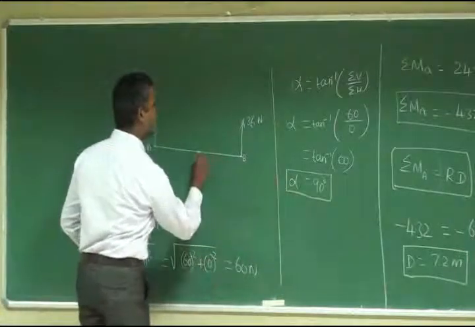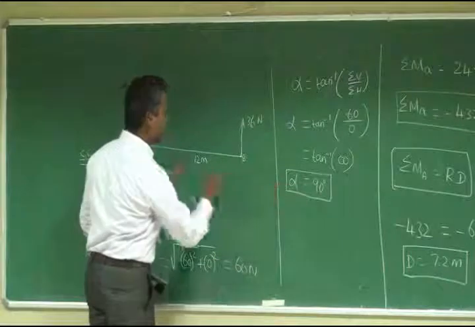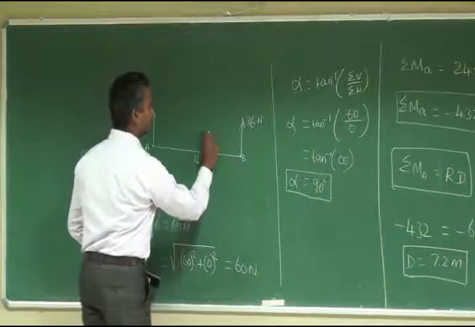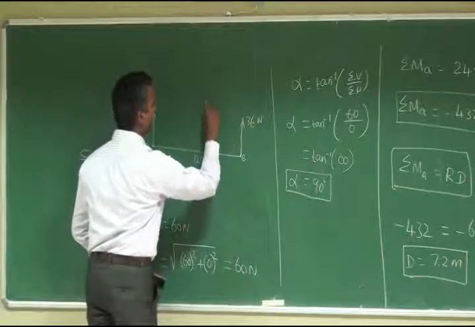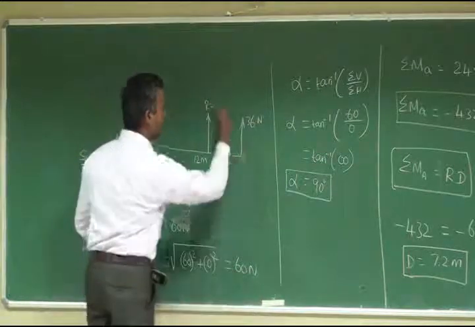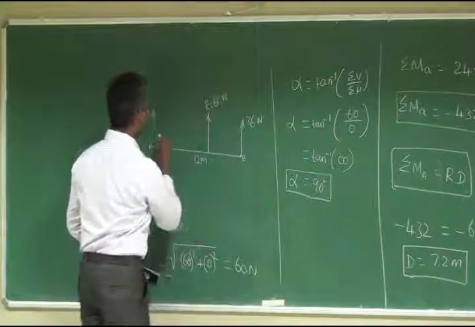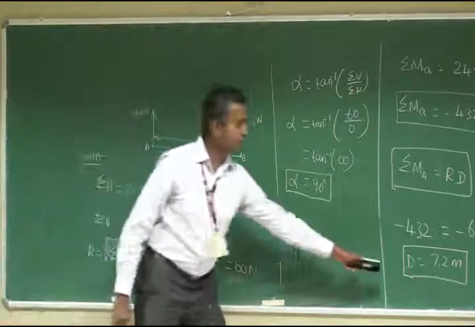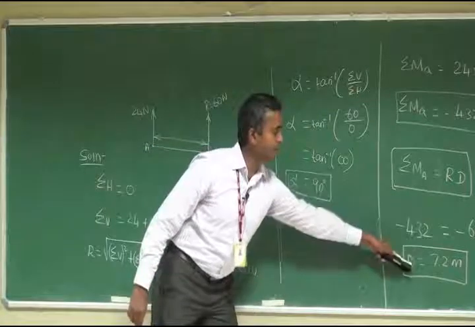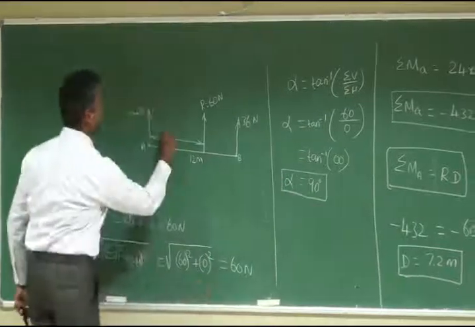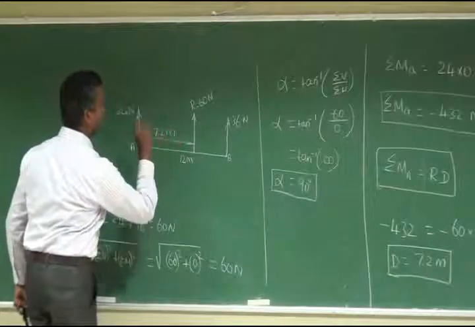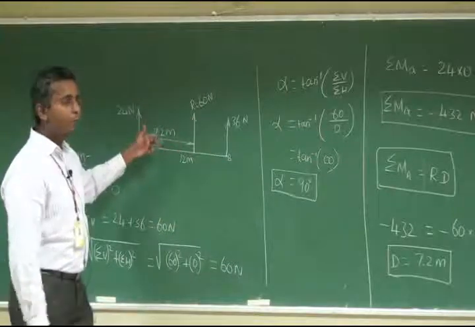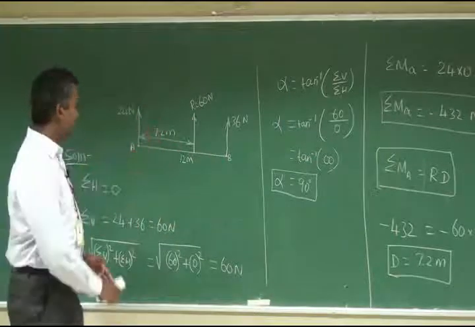So you are going to fix the resultant at which direction, which distance? 7.2. So from this total is 12 meters. So you fix the resultant at 7.2 meters. R is equal to 60 Newton. This distance is nothing but the perpendicular distance of the resultant from the point, 7.2 meters. So now we can apply the conditions and see whether the answer obtained is correct or wrong.